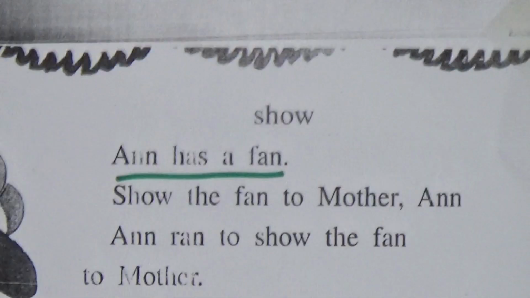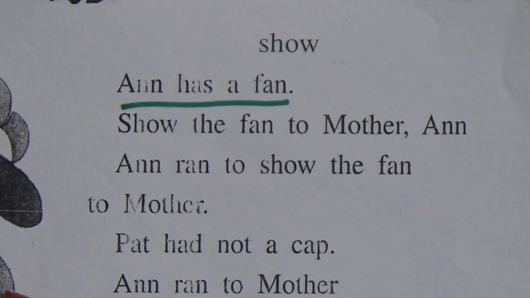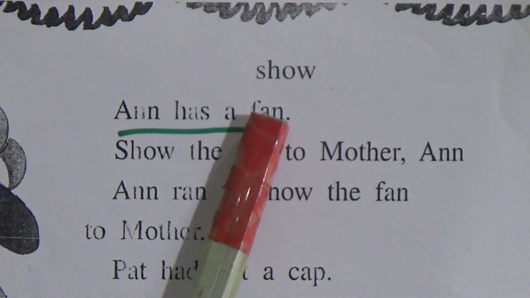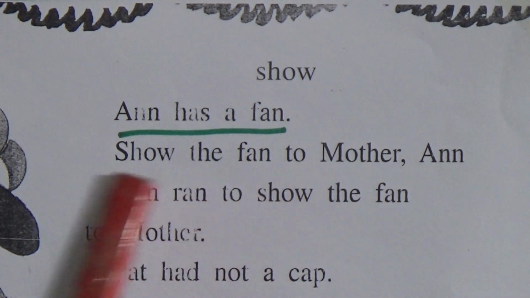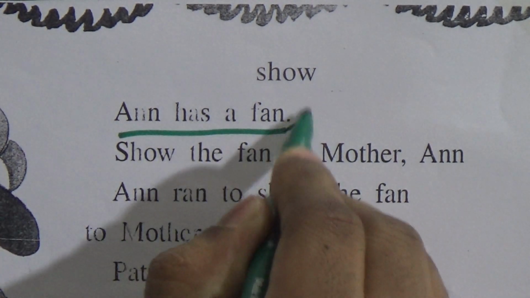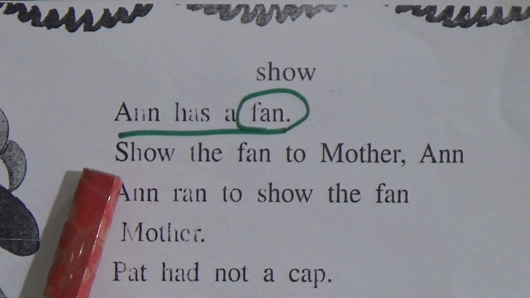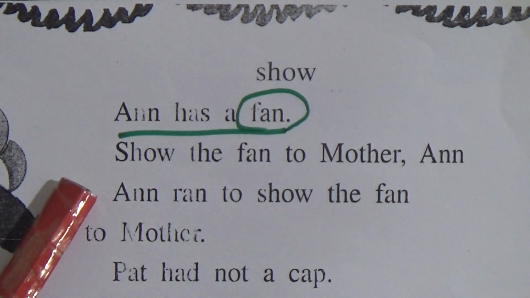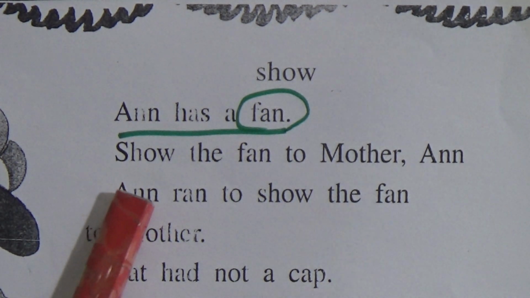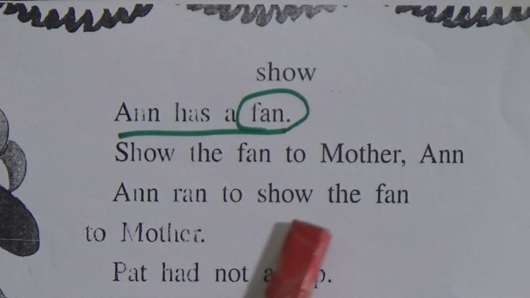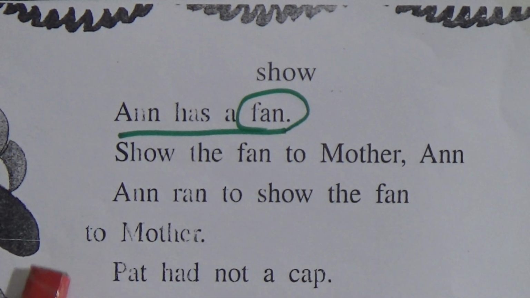Okay, let's go to page number 11. This is page number 11 in your book. The name of the poem is Show. Ann has a fan. We have learned to fill in the blanks in which we did Ann has a dash. So Ann has a fan. You can see this is Ann and Ann has a fan. Show the fan to mother, and ran to show the fan to mother.